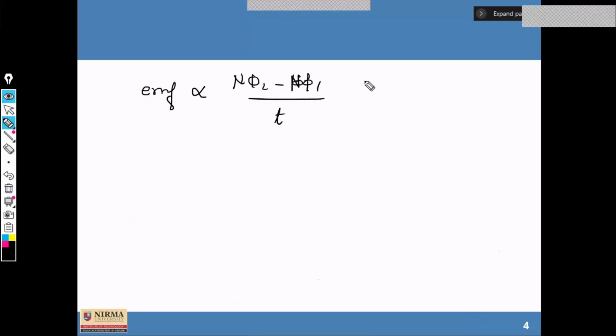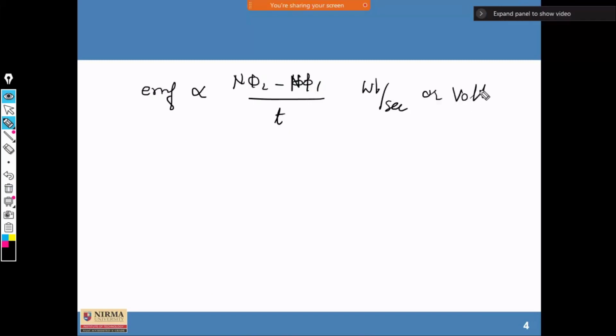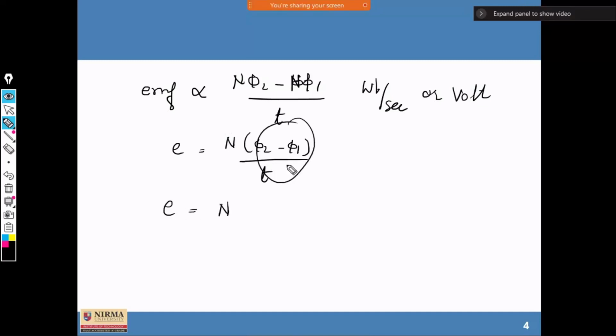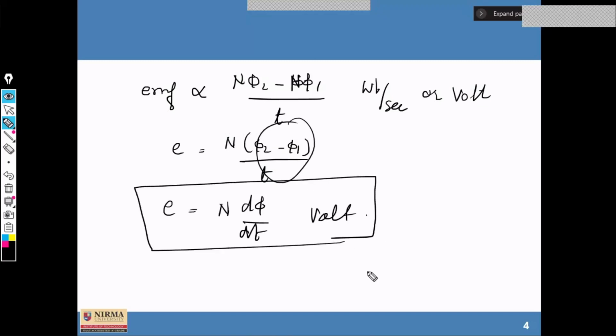Its unit is Weber per second, or volt. So EMF is N (phi 2 minus phi 1) with respect to time t. If we take the differentiation, then E is equal to N d phi by dt, the induced EMF in the coil according to Faraday's law of electromagnetic induction. That is already studied by you people.